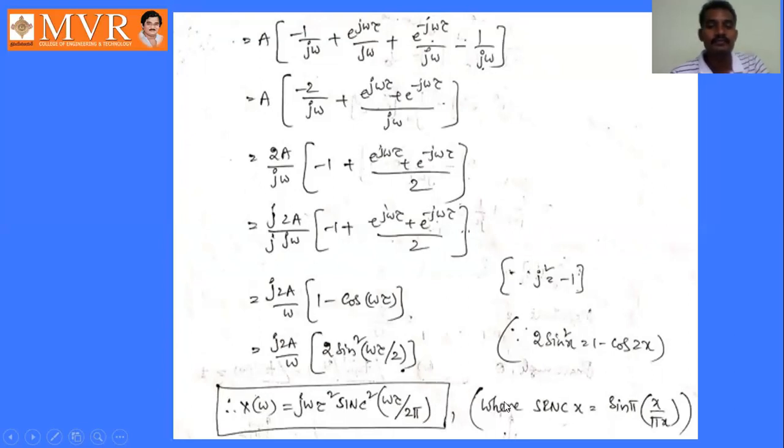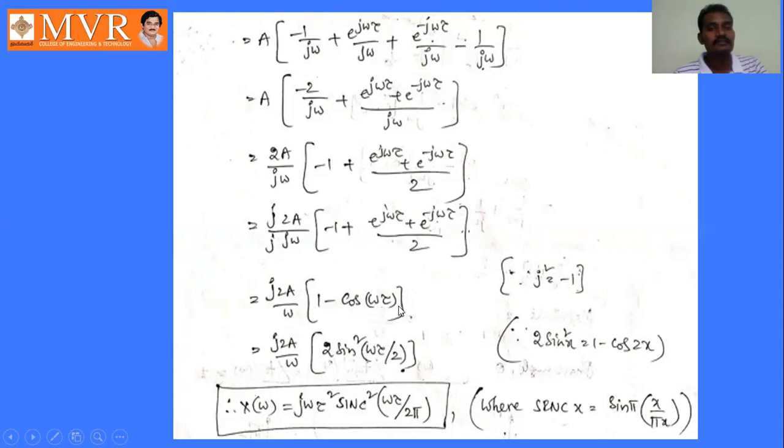Why? Because we have a formula for sinc x, that is sinc x is equal to sin pi x by pi x. So here also we can write this as sinc of omega tau by 2 pi. For our simplification purpose only, we are converting this expression into this expression.